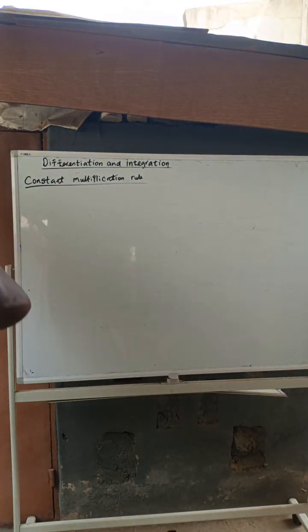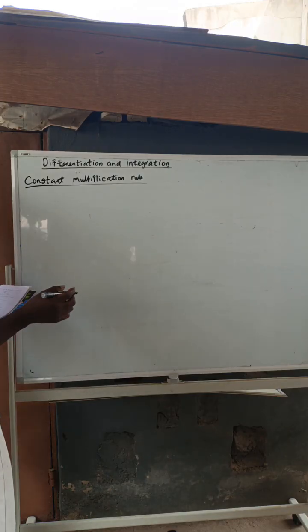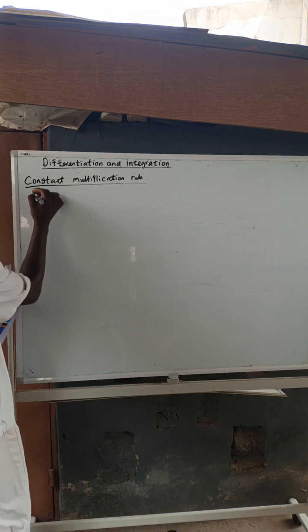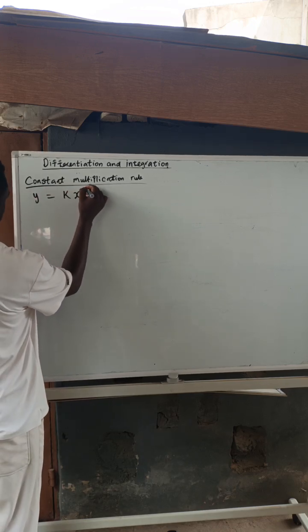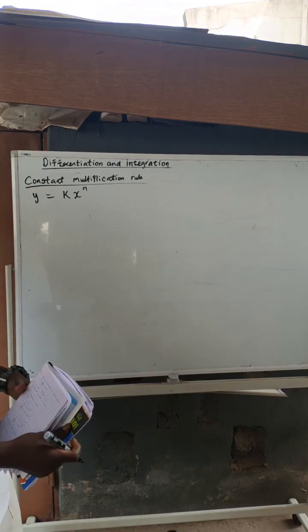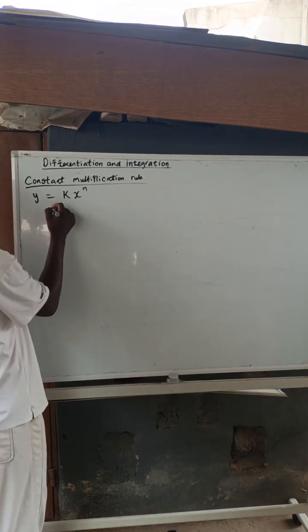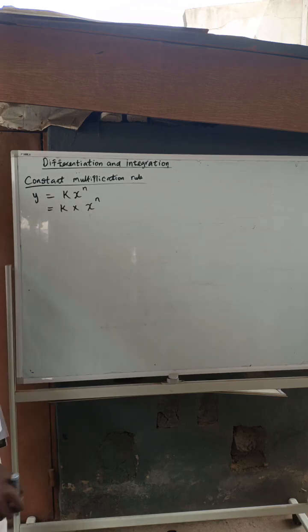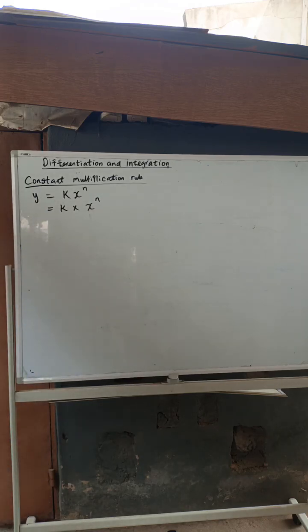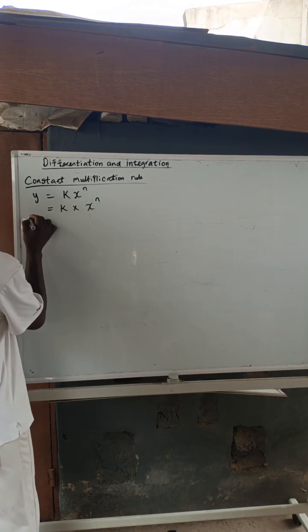Now, this is actually very easy. When we have something like this, y is equal to k x raised to power n, what it simply means is that they want you to break this down. So I'm going to say k multiplied by x raised to power n, and I'm going to differentiate it. Now look at this example.